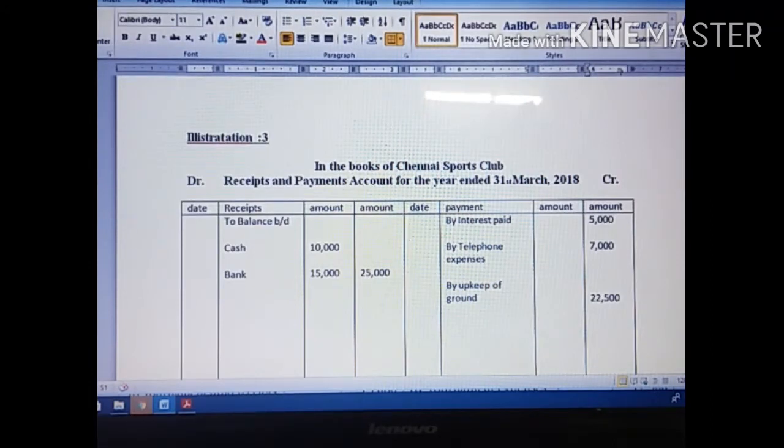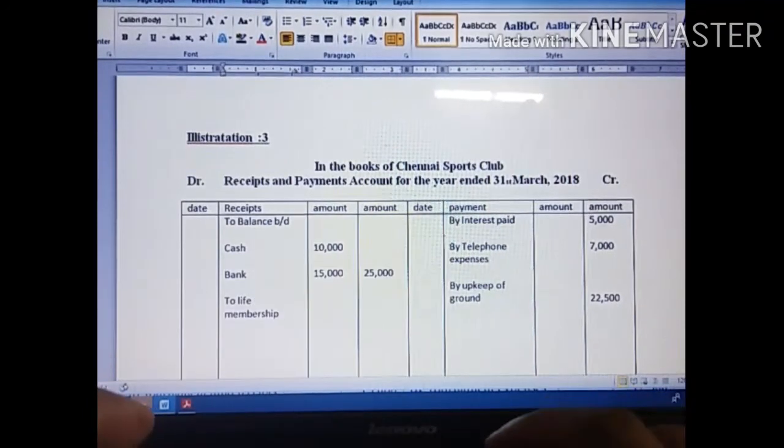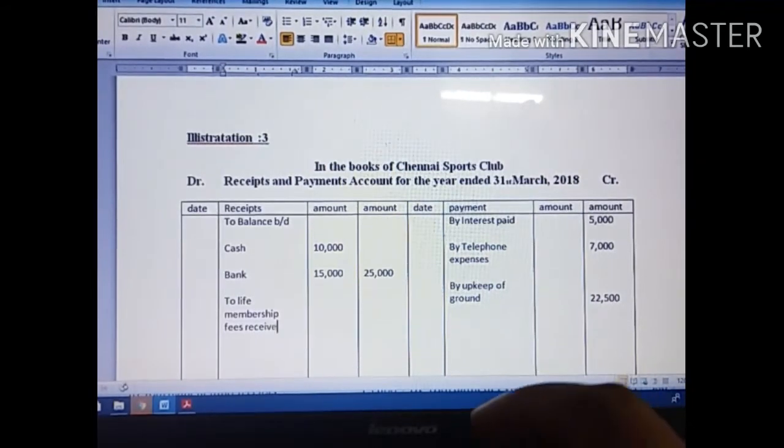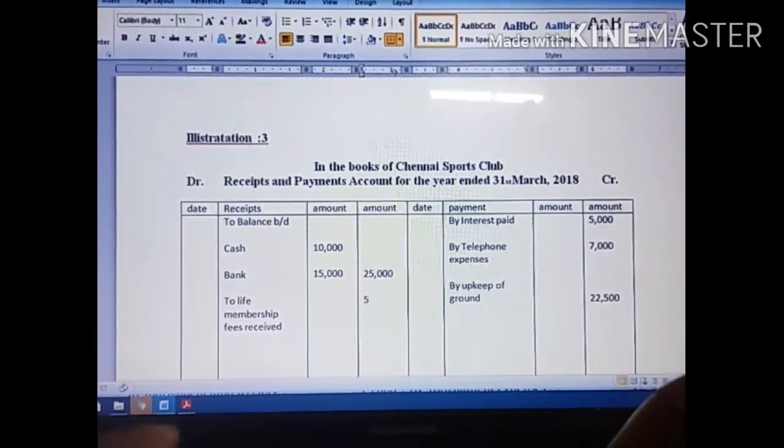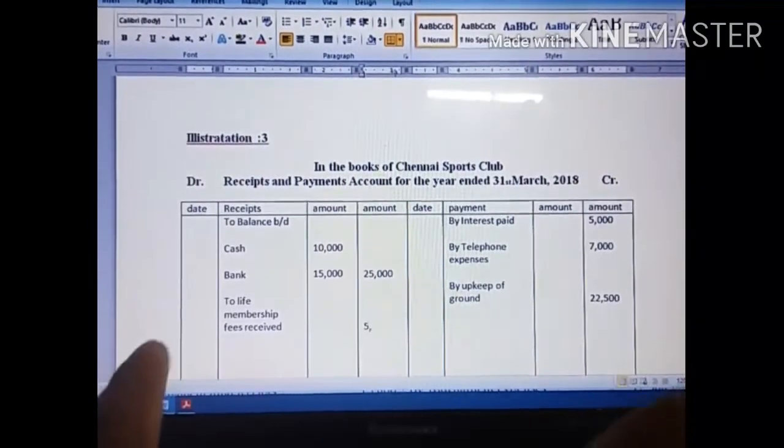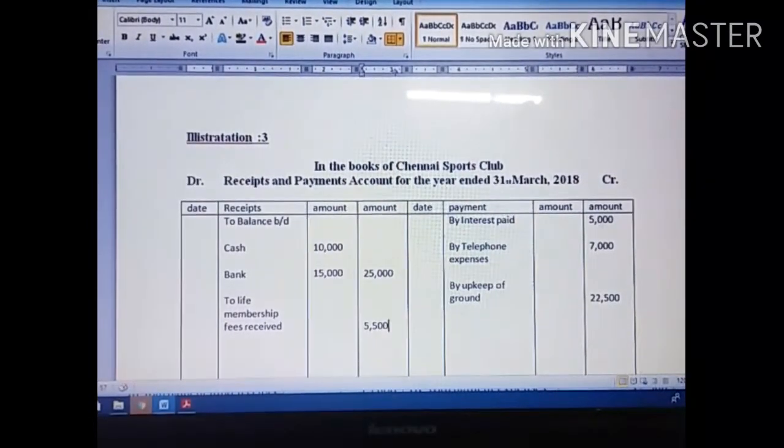Then life membership fees received. Life membership fees received is a receipt, so on the receipt side we show: To life membership fees received, 5,500. They have given 5,500, so we write it here.